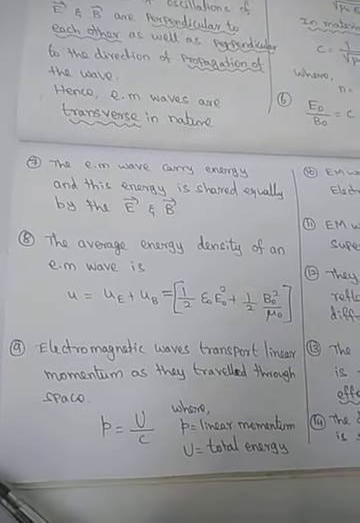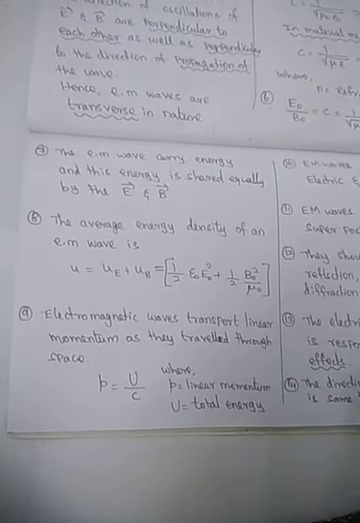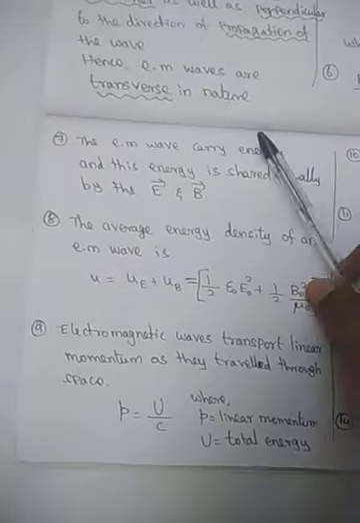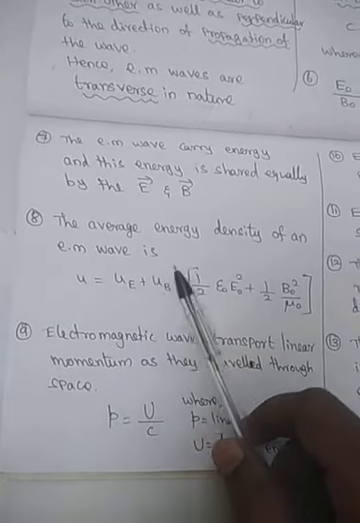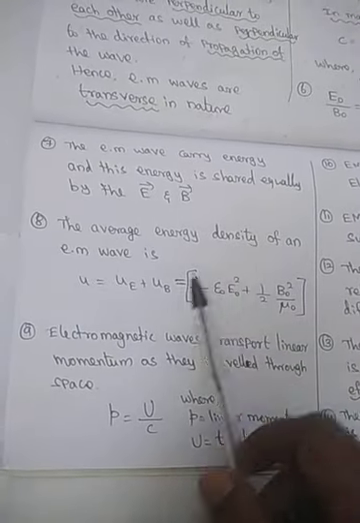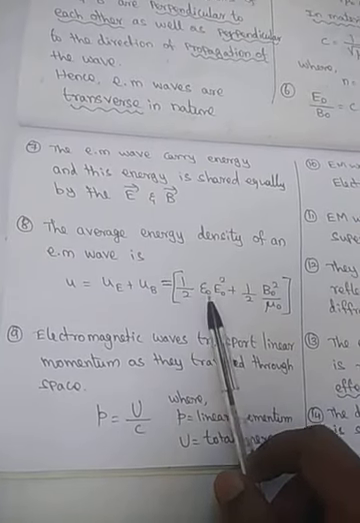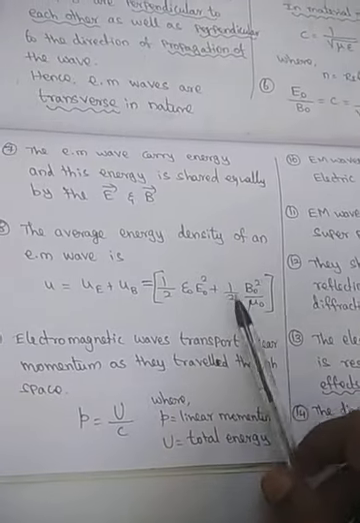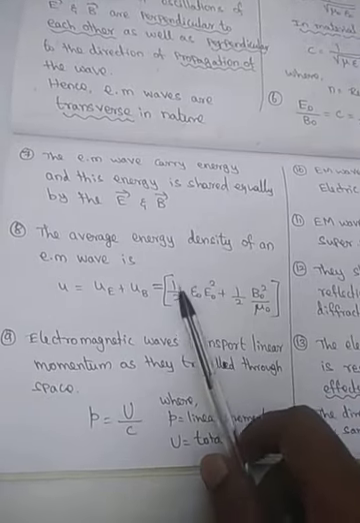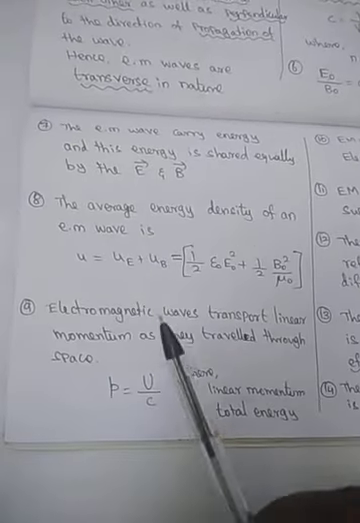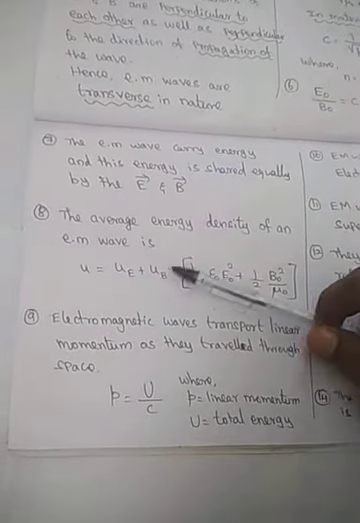Then electromagnetic waves carry energy, and this energy is shared equally by the electric and magnetic fields. So the average energy density of the EM wave is the sum of the electric field energy density and the magnetic field energy density. 1 by 2 epsilon naught E naught squared is the electric field energy density, and 1 by 2 B naught squared by mu naught is the magnetic field energy density. We have studied this equation in the capacitor itself.